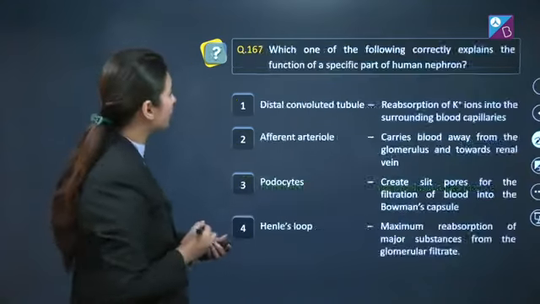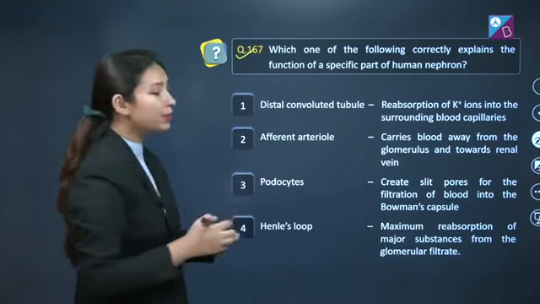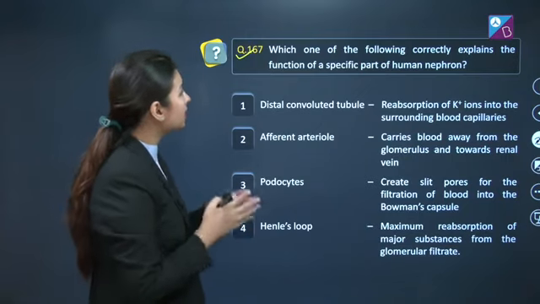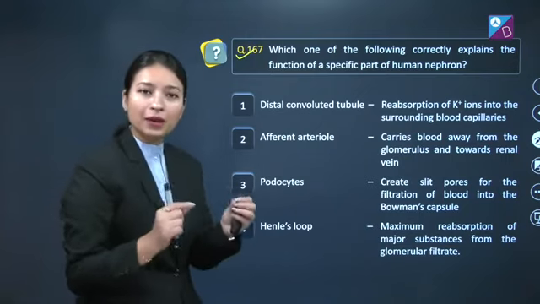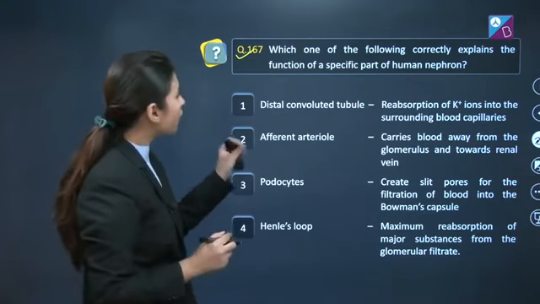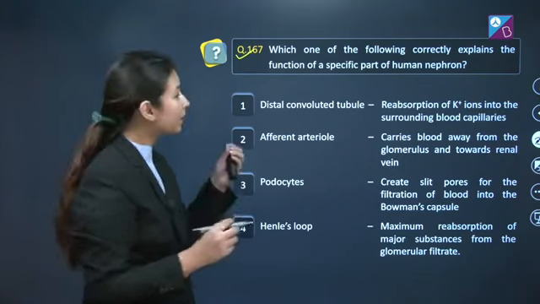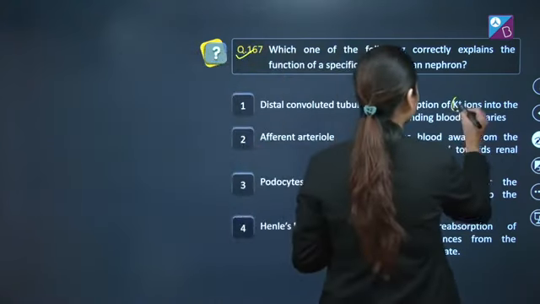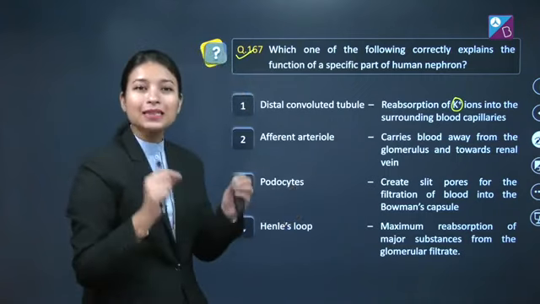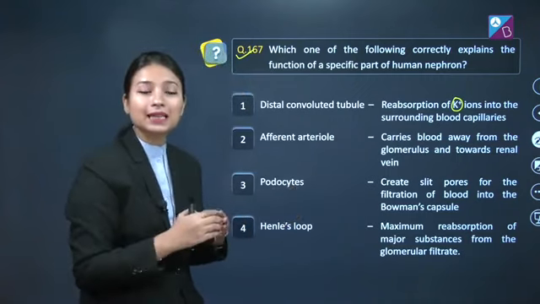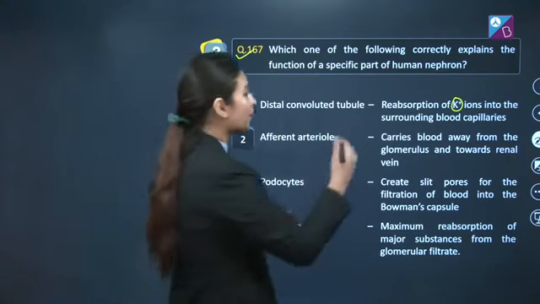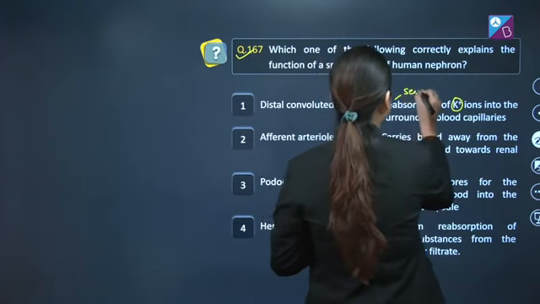Let's move on to the next question, question number 167, which states: which one of the following correctly explains the function of a specific part of the human nephron. So let's see the options. The first option is: distal convoluted tubule matched with reabsorption of potassium ions into the surrounding blood capillaries. Now students, this match is incorrect because DCT is not responsible for reabsorption of potassium ions. It is responsible for secretion of potassium ions.